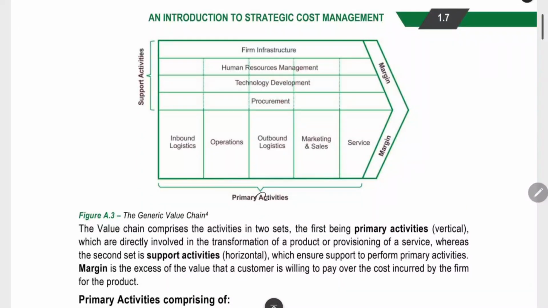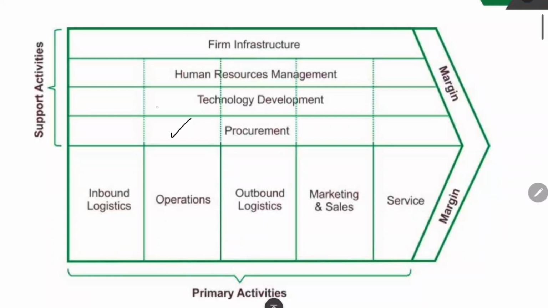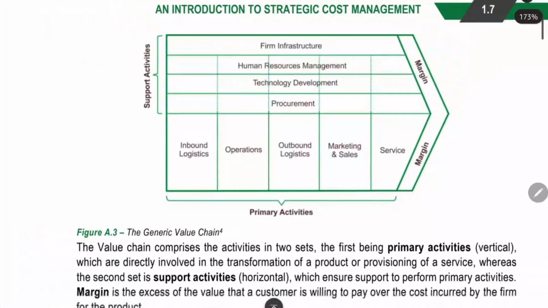There will be 2 kinds of activities. One is the primary activities, second is the support activities. Primary activities are the most important. Support activities are of secondary importance. What are primary activities? Inbound logistics, operations, outbound logistics, marketing and sales, service. These are the 5 important primary activities. And when you see support activities, you will have procurement, technology, human resource, firm infrastructure. These are the secondary support activities.